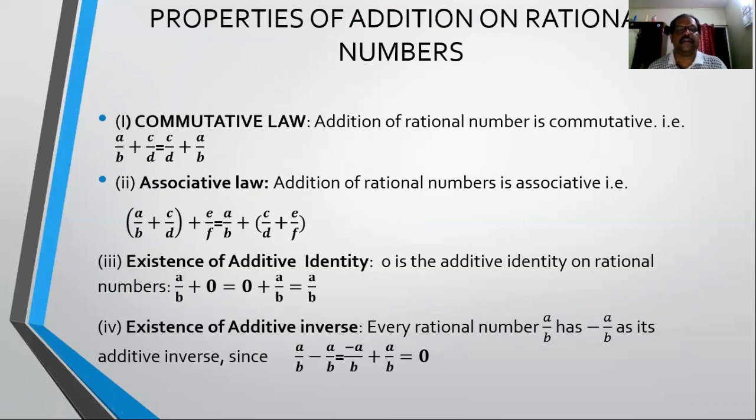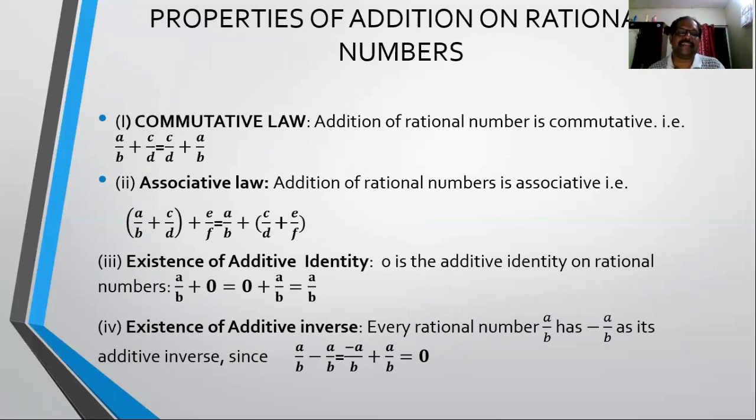Let's move ahead. After that we have some properties of addition on the rational numbers. They are commutative law, associative law, existence of additive identity, and existence of additive inverse. So all these are the properties of addition of rational numbers. Commutative means what? I will just explain in short. The commutative property is the property in which, if we take the addition of two rational numbers in an order and change the order of the numbers, the addition will remain the same.